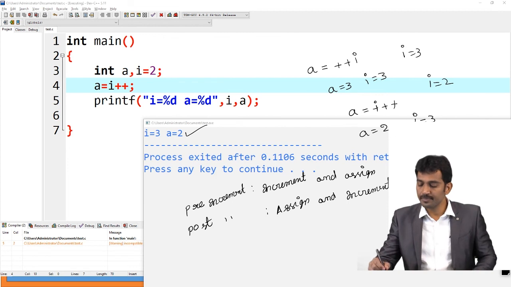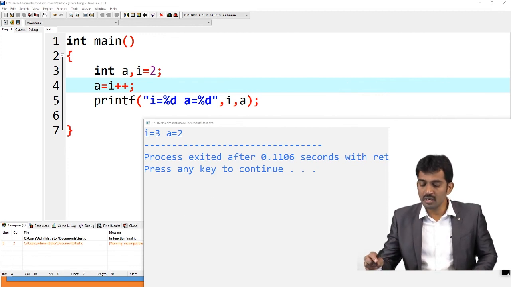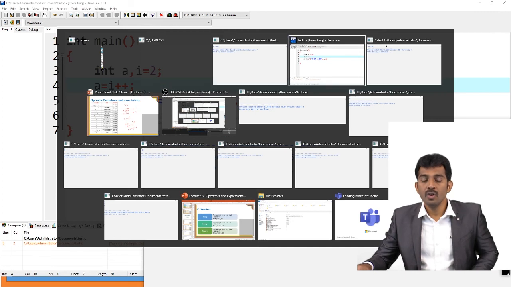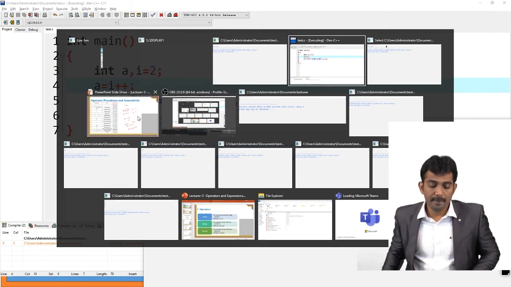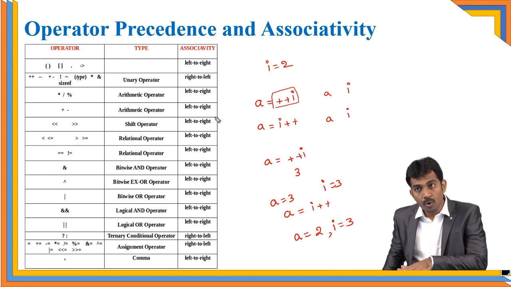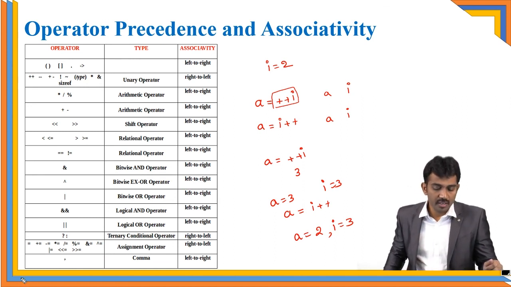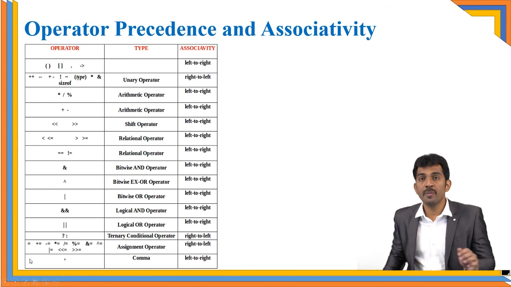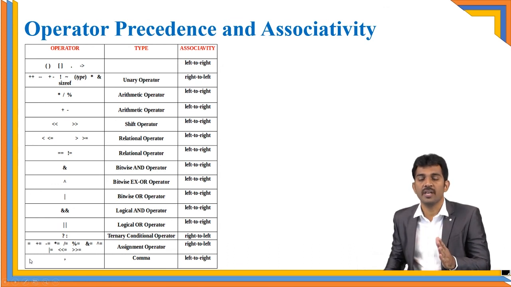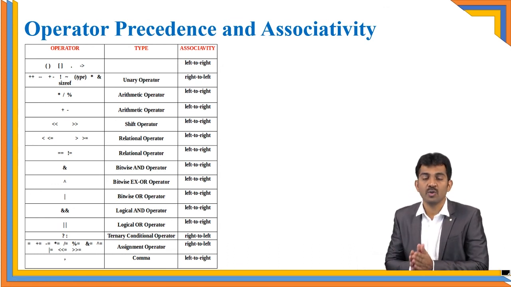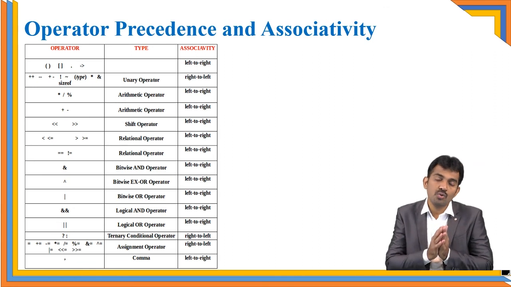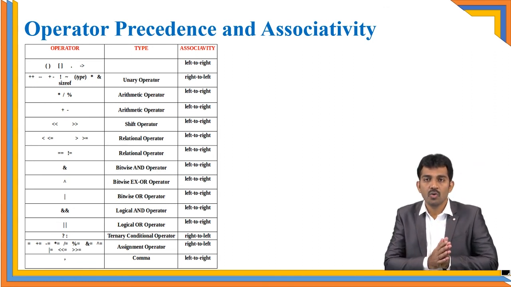Right? Is this clear? So these are the operator precedence and the importance of post-increment and pre-increment. Right? The associativity is changed only for the unary operators, assignment operators, and conditional operators. The remaining are all from left to right. Only those operators are from right to left. Right?